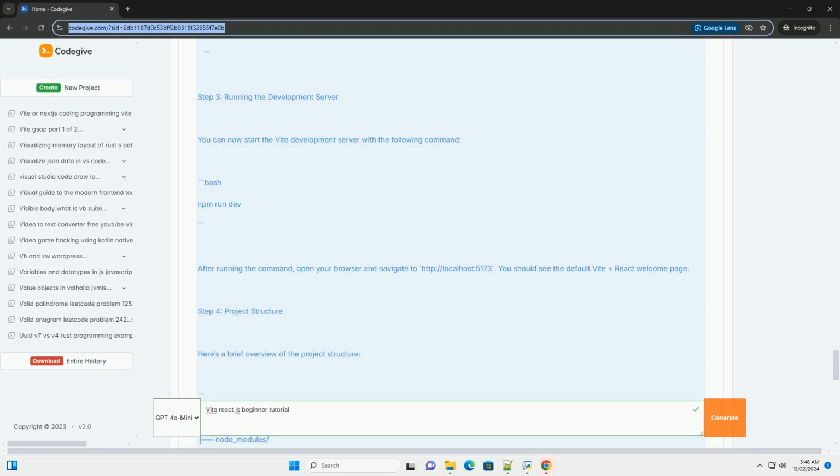Modify the App component. Let's modify the App.jsx file to create a simple React application. Open src/App.jsx and replace its content with the following.